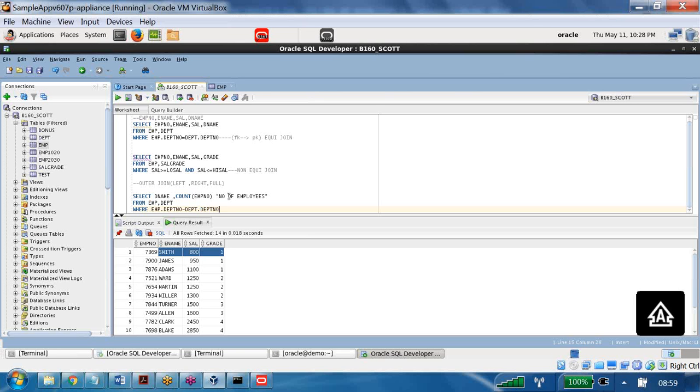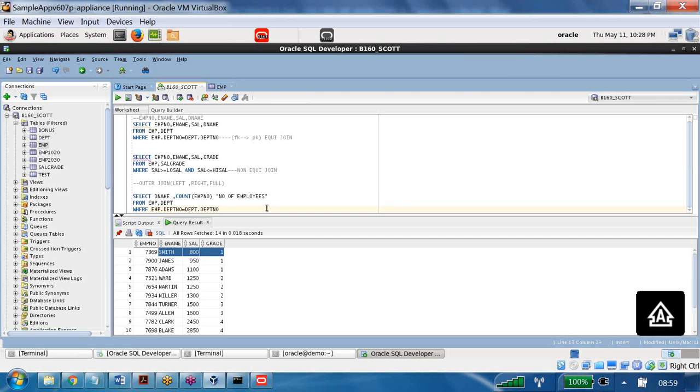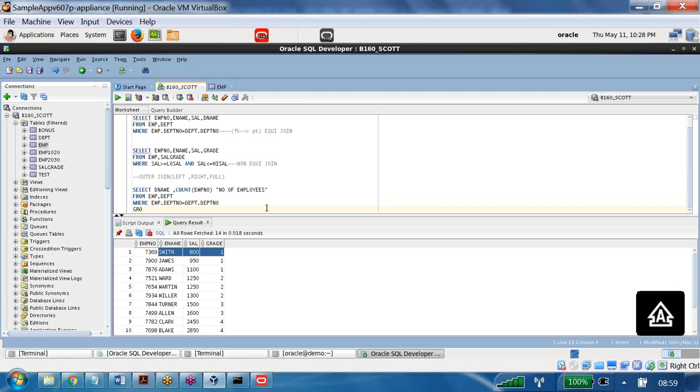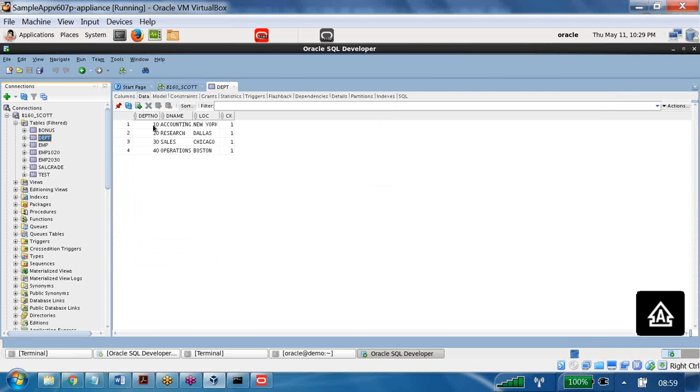If I write this condition and run it, sorry, I need to write group by, because I used an aggregate function. Group by the dname column. Then if I run it, we get the data for 10, 20, 30. Accounting, research and sales is nothing but 10, 20, 30 only, right?